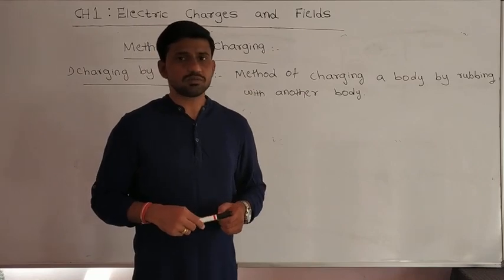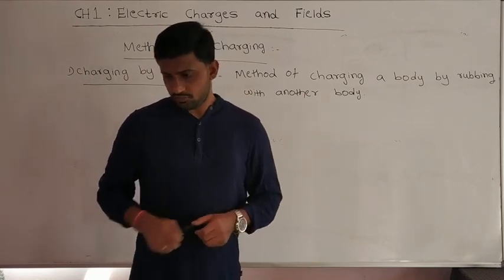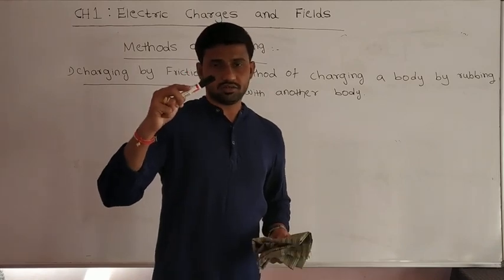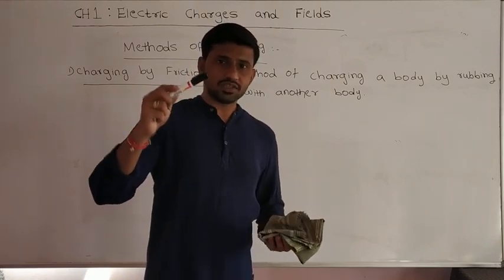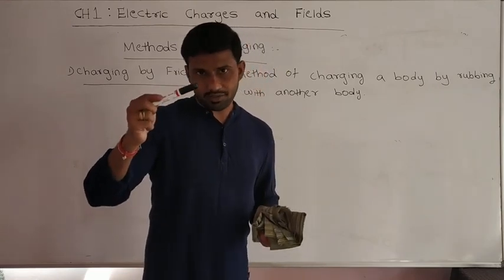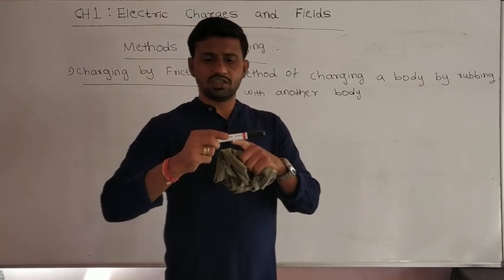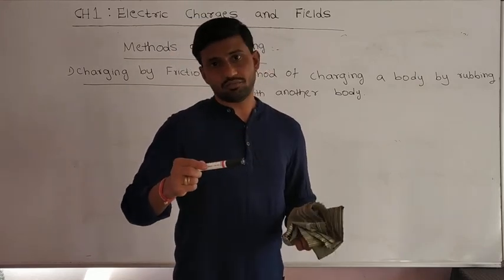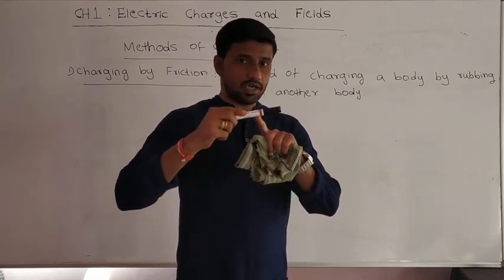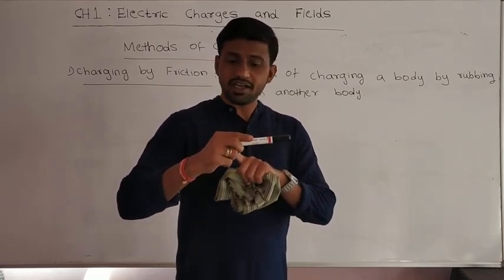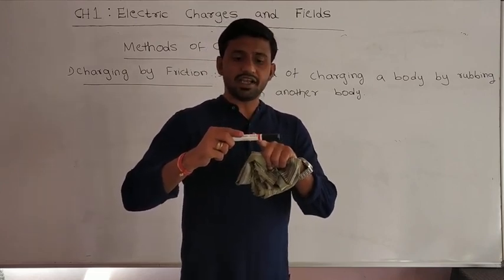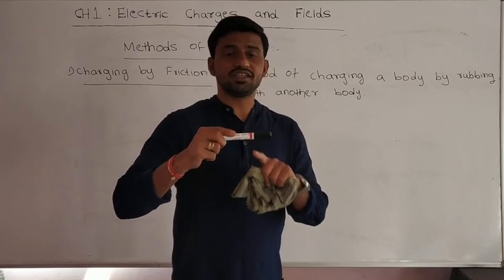Why is it not possible in the case of conductors? For example, if I take this iron rod, which is a conductor, and rub it with a silk cloth, it will acquire some charge after rubbing. But these charges leak through my body to the ground. This iron rod is a conducting body, and my body is also a conducting body, so there is physical contact between them.